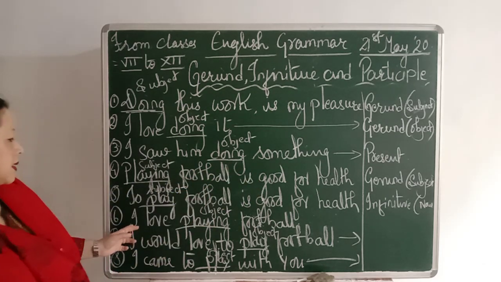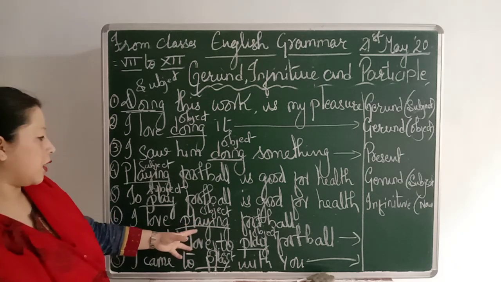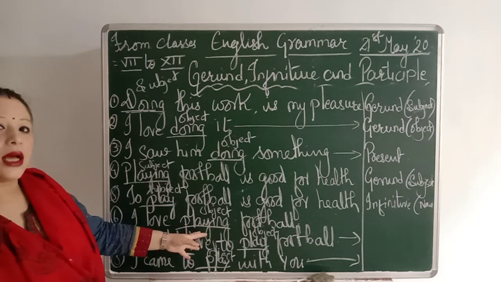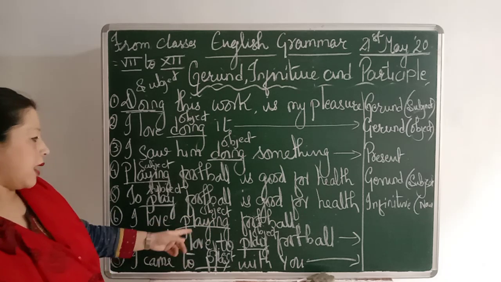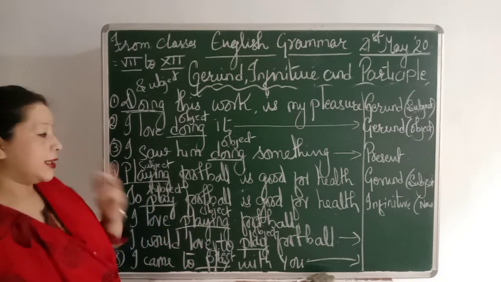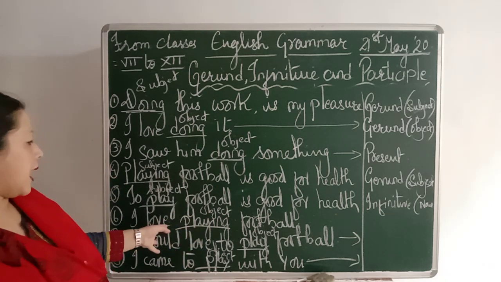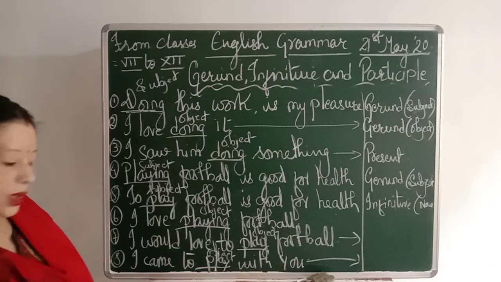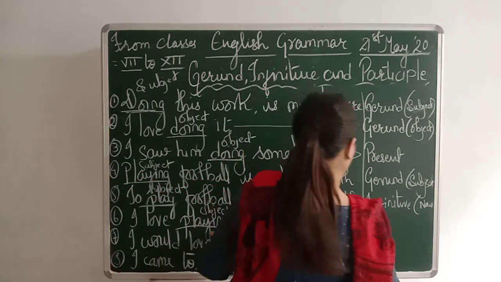Next is number 6. I love playing football. Now here, playing is not a subject, it's an object. And verb plus ing is given here. So we can say I love playing football is a gerund object.